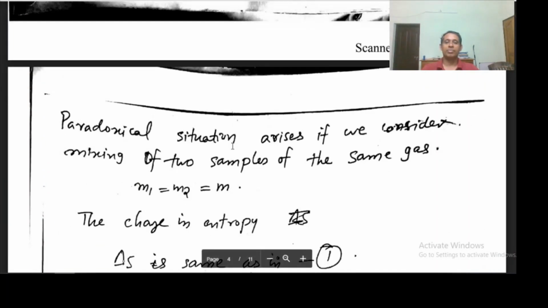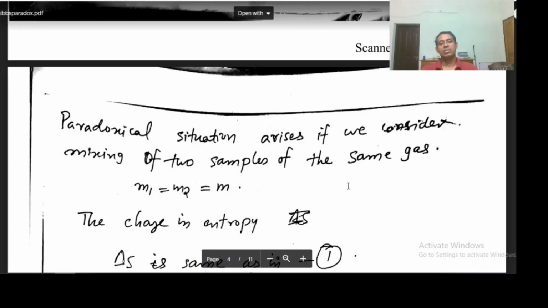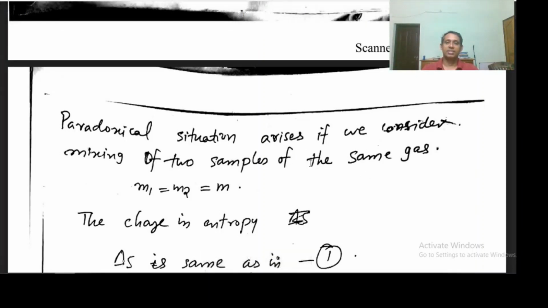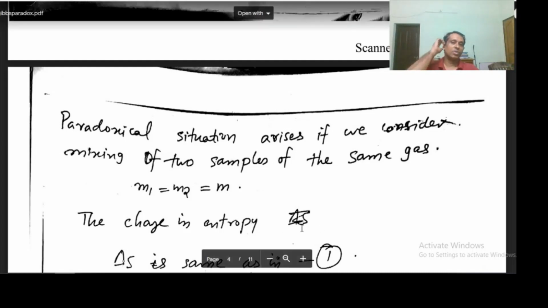Now the problem comes when we mix two samples of the same gas. We are mixing the same gas, which is a reversible process. If the particle densities are the same, this will actually be a reversible process.